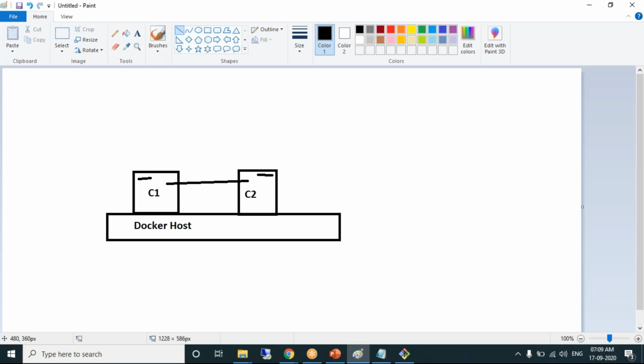Generally, we will not establish links to the existing containers. We create links at the time of creating the containers. I'm not sure how to link existing containers. I'll check it. Thanks, Sunil.